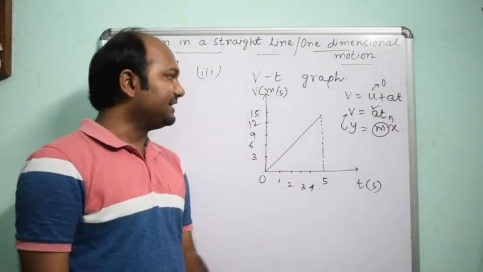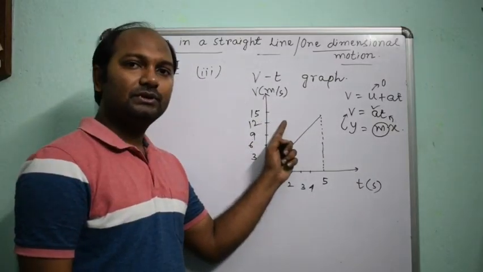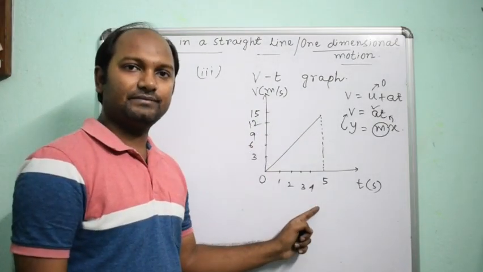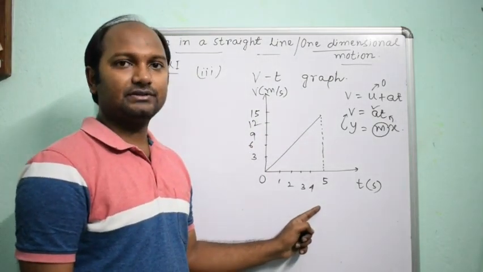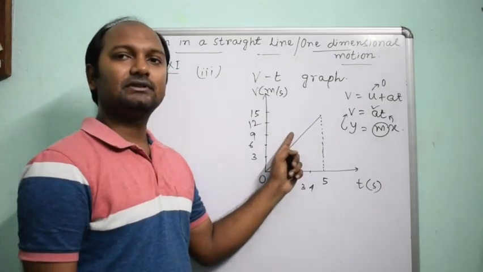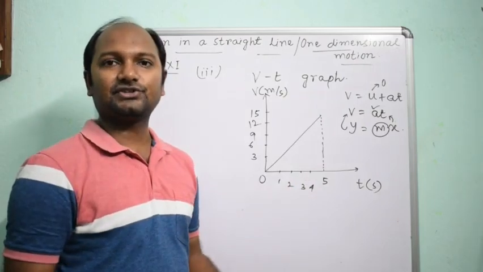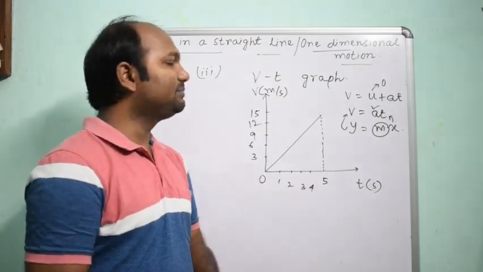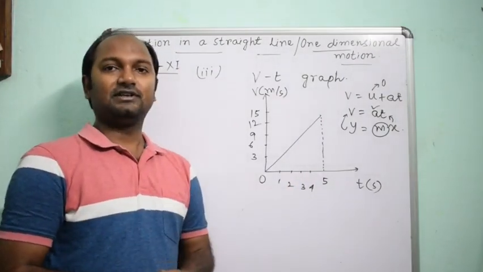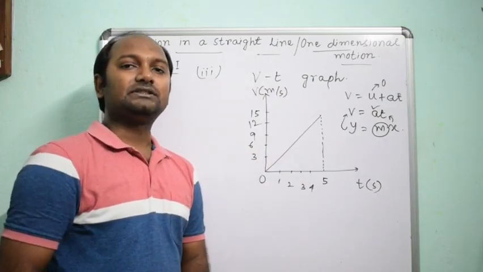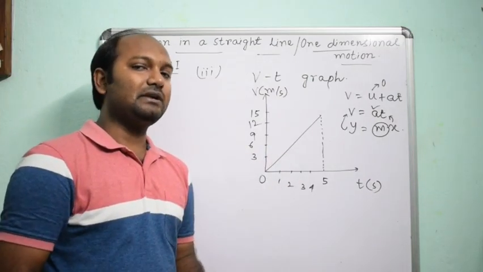If you find the slope from a velocity time graph, then you can find the acceleration. This means slope of a velocity time graph represents acceleration. So it is the simple way to find acceleration from a velocity time graph. So these graphs are very important.